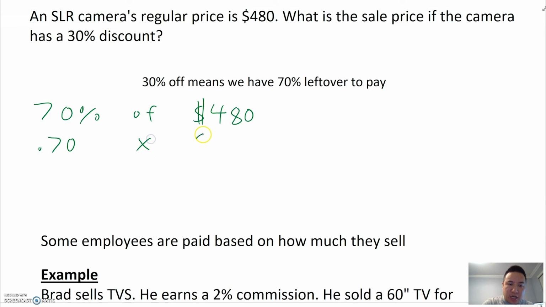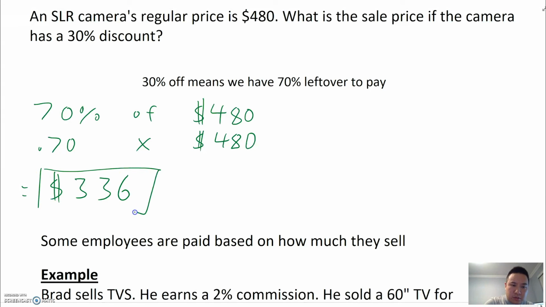So 0.7 times our 480. And that works out to $336. And that's it. No subtraction needed. We calculate what 70% was because we know that's how much is left over if you remove a 30% discount. And there we go. That's our new sale price.